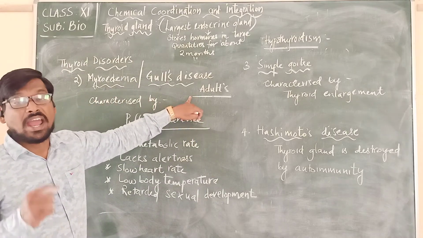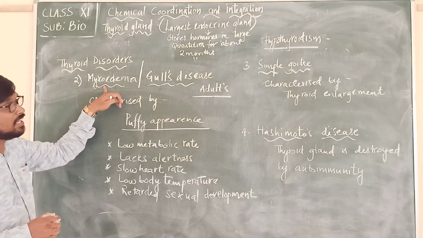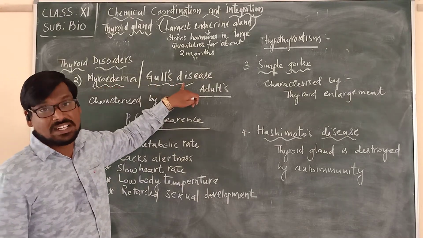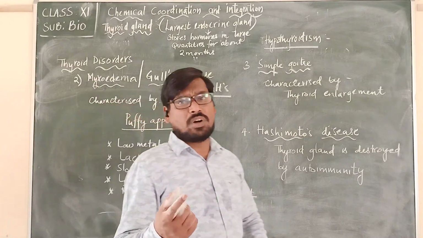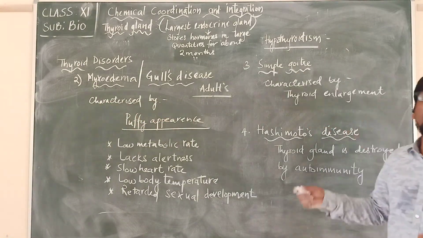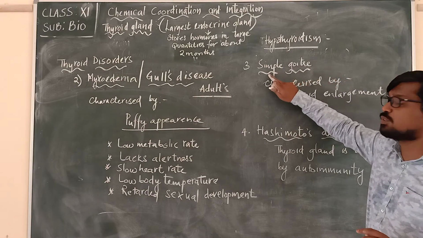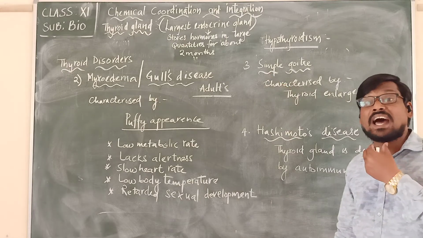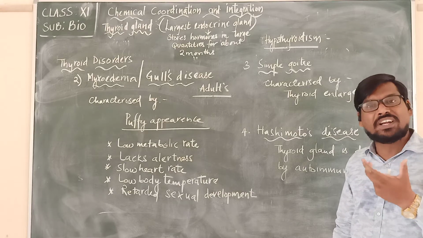In the adults, and in which we are calling the disease as what? Myxedema. Okay, in such cases we are calling the disease myxedema or Gull's disease. And there is another one which is also caused due to the deficiency of the thyroxine hormone produced from the thyroid gland. Otherwise we are calling it as what? Simple goitre. Simple goitre means what? Enlargement of the thyroid gland.